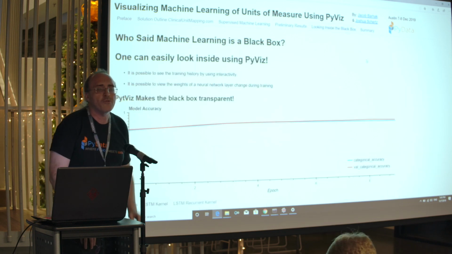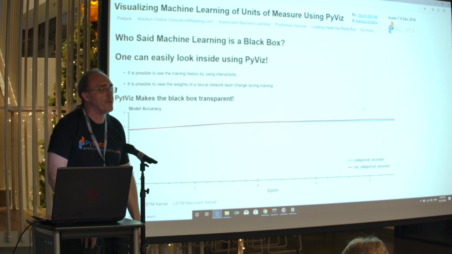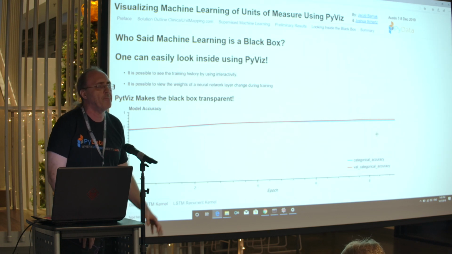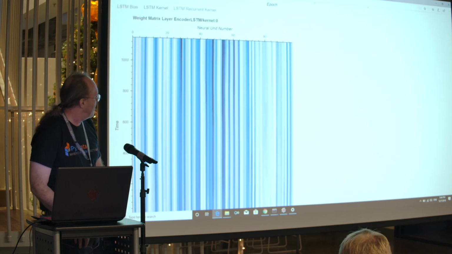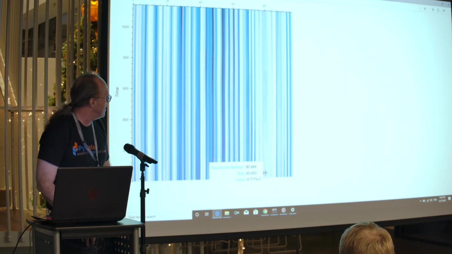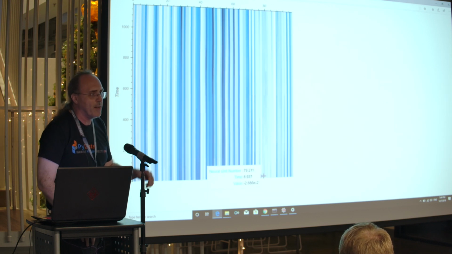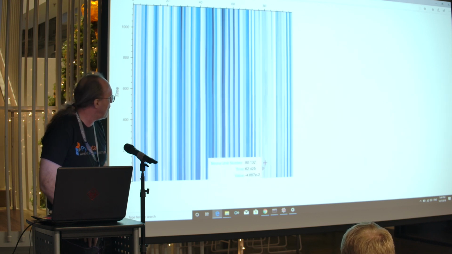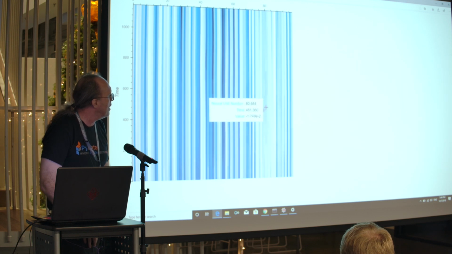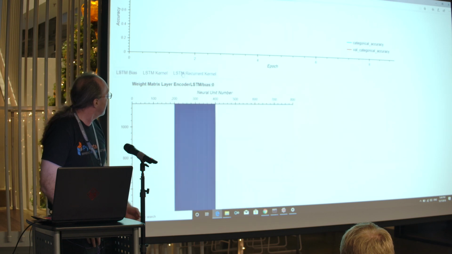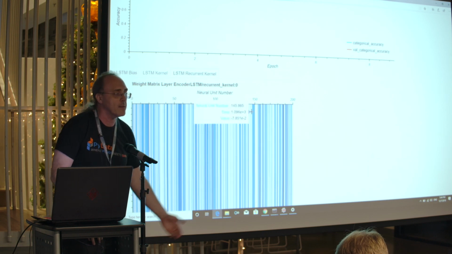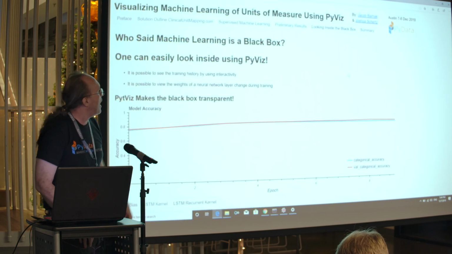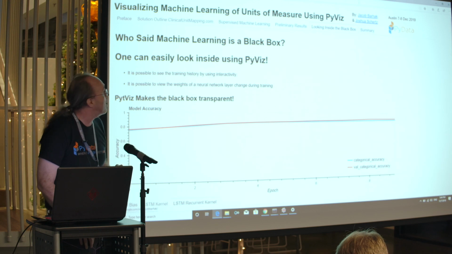And for those who are doing machine learning, many people tell you machine learning is like a black box. You can't look inside the neural network. Oh, yes, you can. Look at this. This is a neural network during training. And using PyViz tools, specifically HoloViews on top of Datashader, we can actually see how a specific neural unit within the neural network changes through time. This is time. Those are the neural units. And you can do this for different types of parameters within one layer. You can show multiple layers in this way. And this is how you can explore all of your results.